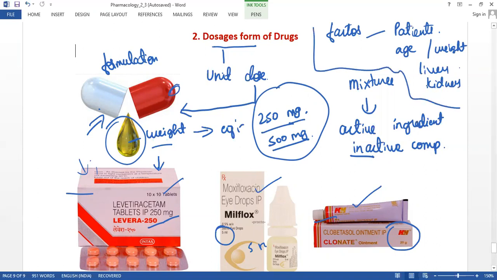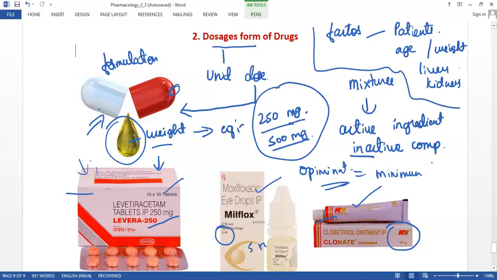So these are some specific conditions considered before designing the drug, and the optimal dosage will be used that will cause minimum side effects to any other organs of the body.